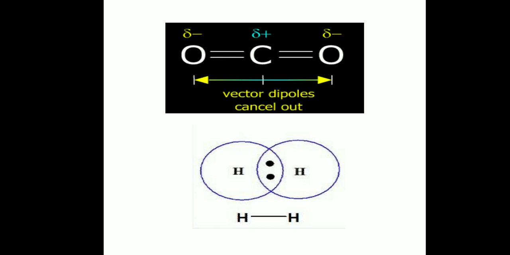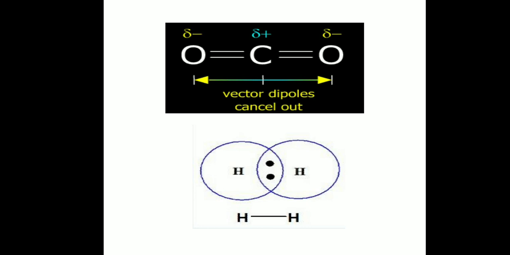Let us consider the third example, the hydrogen molecule. If you observe the figure for the geometry of hydrogen bonding, hydrogen has one valence electron in its outermost shell. In order to complete its duplet, it requires one more valence electron. So two hydrogen atoms come together and share their electrons equally, so that a covalent bond is formed.